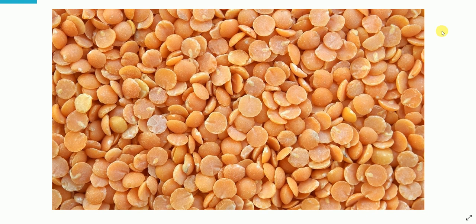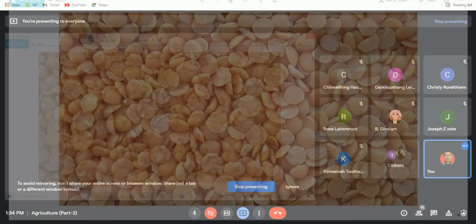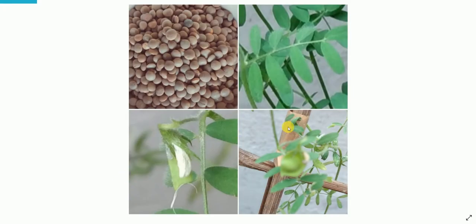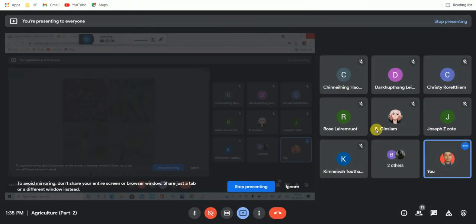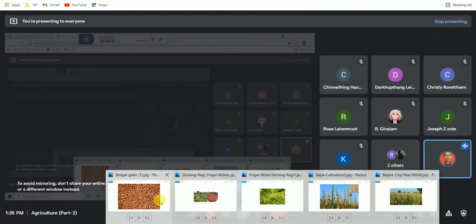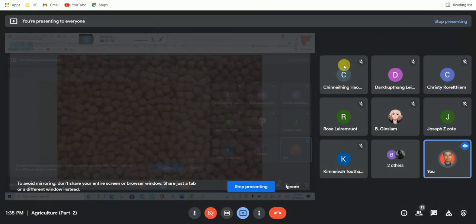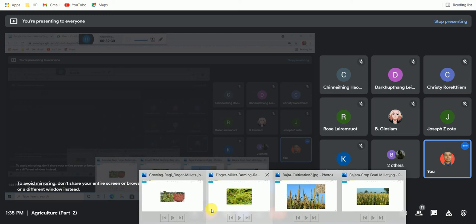This is masoor dal half. I think you are familiar with this. And this is another photograph showing masoor dal, the leaves, the flower, and the dal. Then so this is photograph showing gram. I think you are very much familiar with it.